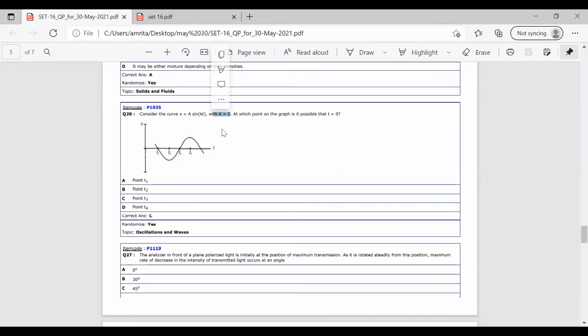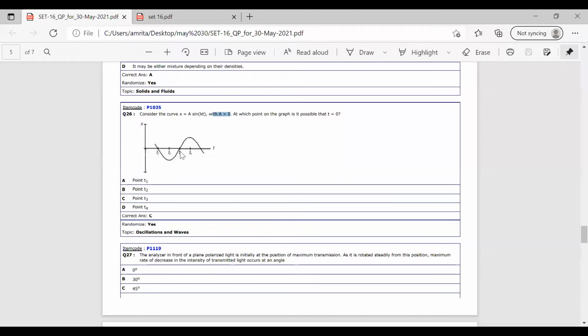So the value should be positive. We have 2 options here for t greater than 0. It is t1 and t3. But it strictly gives a condition that a should be greater than 0. So for considering t1, the value is in the lower portion.